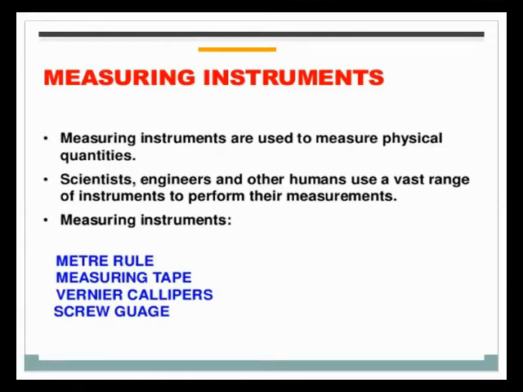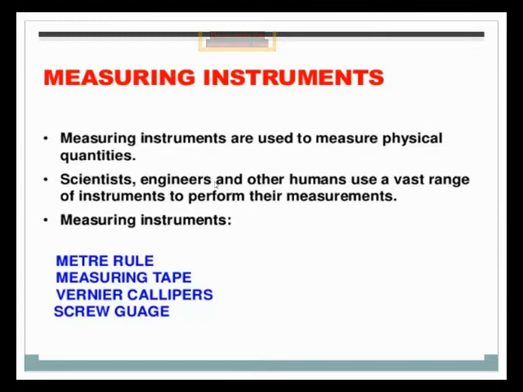Now, measuring instruments. We use different types of instruments for finding different types of measurement. Measuring instruments are used to measure physical quantities. Physical quantities are the different types of quantities included in physics. Scientists, engineers and others use a vast range of instruments to perform their measurements. What are the measuring instruments?